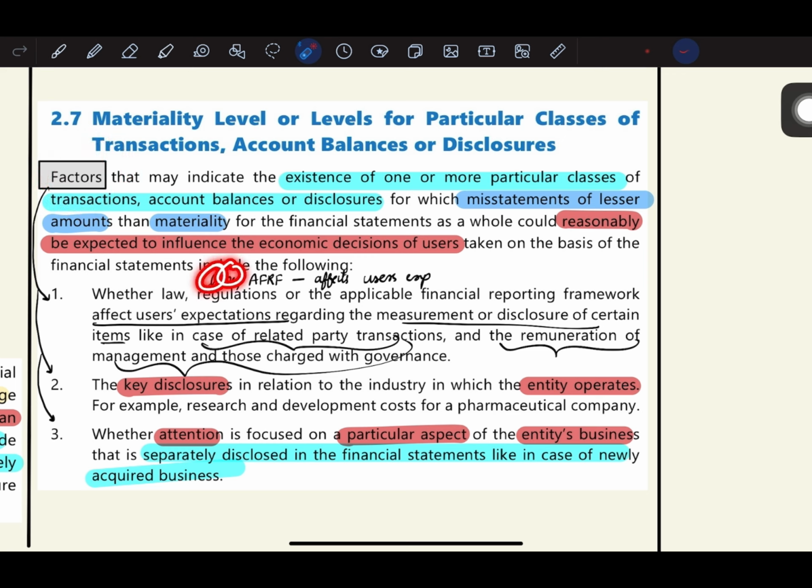The first is where law, regulations, or applicable financial reporting framework affects the users' expectations regarding measurement or disclosure of certain items, like in case of related party transactions, remuneration of management, and those charged with governance. In that case, for specific classes of account balances, transactions and disclosures, misstatements below the threshold are also considered as material.